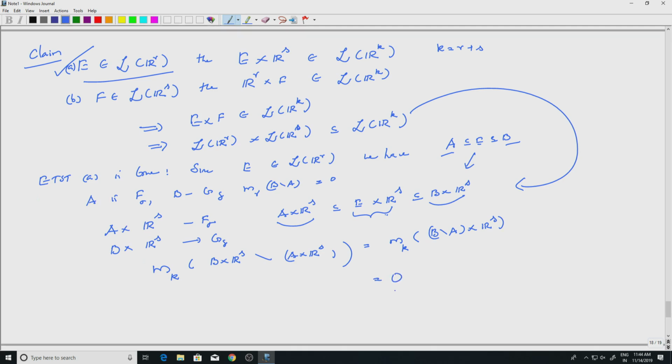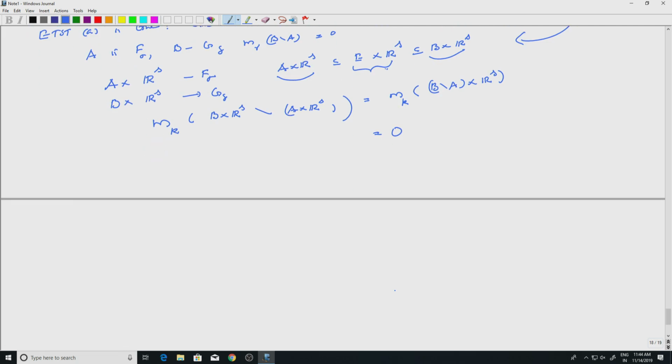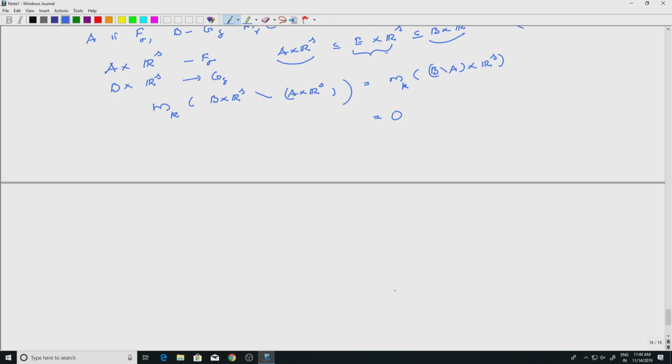Okay, so I need to justify this. I'll leave the computation part to you. How will you do this? Well, it is enough to show that m_k of (B minus A) cross Q is 0 for every cube Q contained in R^s, right. That is by monotone convergence. If I take any cube Q contained in R^s, then the k-dimensional Lebesgue measure of (B minus A) cross Q is 0.